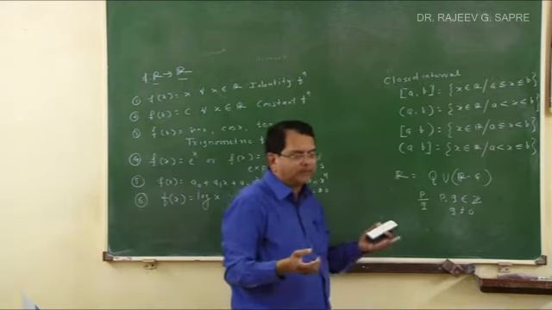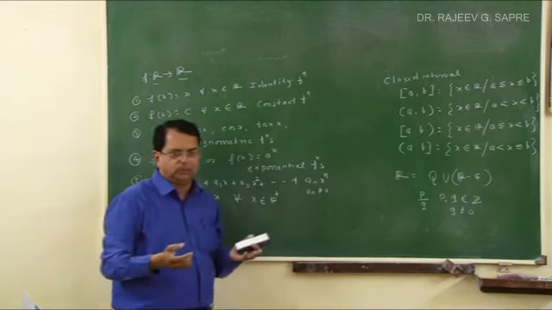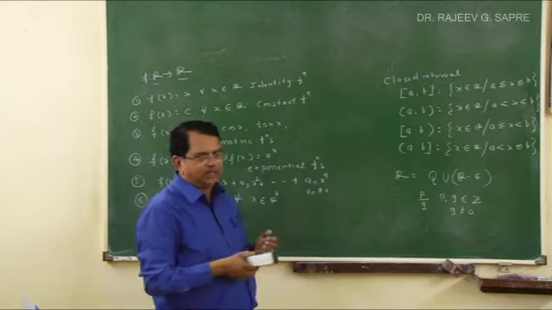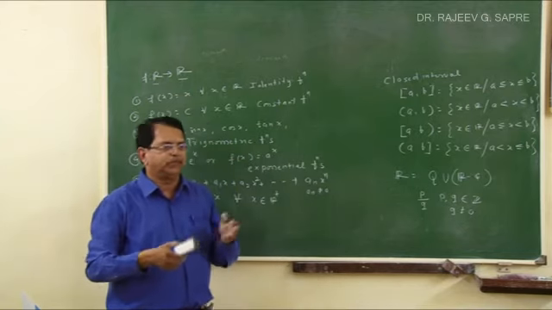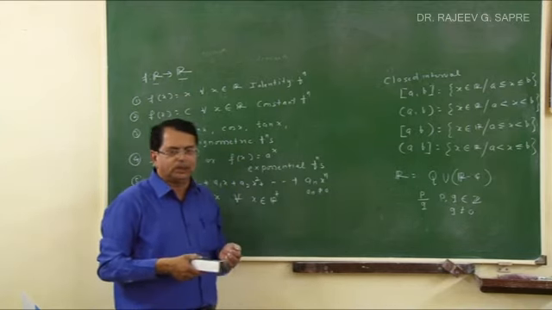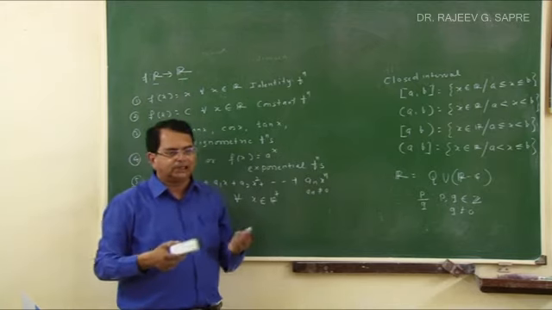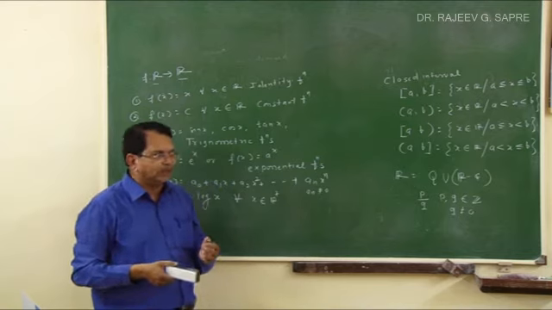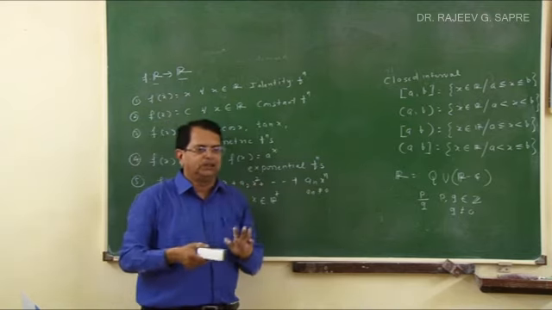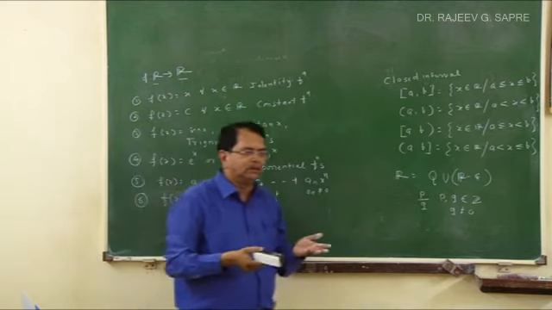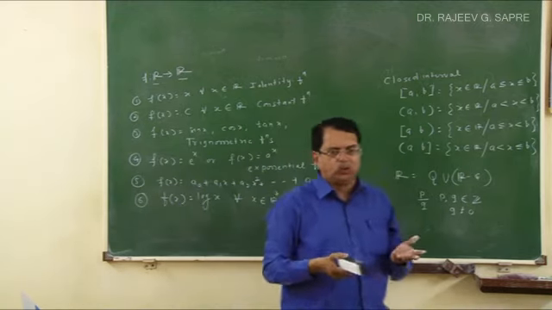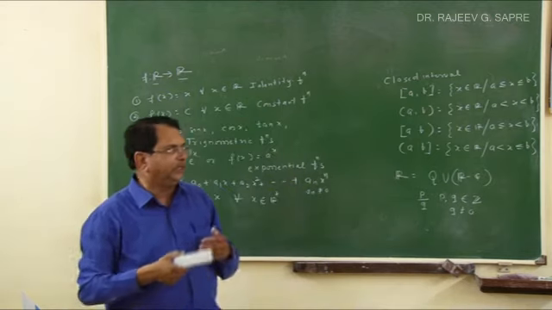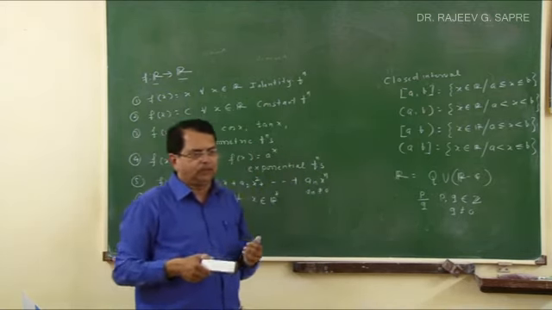Can you give examples of irrational numbers? Root 2, very simple. Root 2 is an example of an irrational number. Pi that we use, whose approximate value is 22/7, is an irrational number. E that we use is an irrational number. Root 7 is irrational. Root 5 is irrational. This doesn't mean the root of something is always irrational. If I take root of 16, is it an irrational number? No. Root of 16 is plus 4 or minus 4. So it's an integer. Every integer is a rational number, we must know.